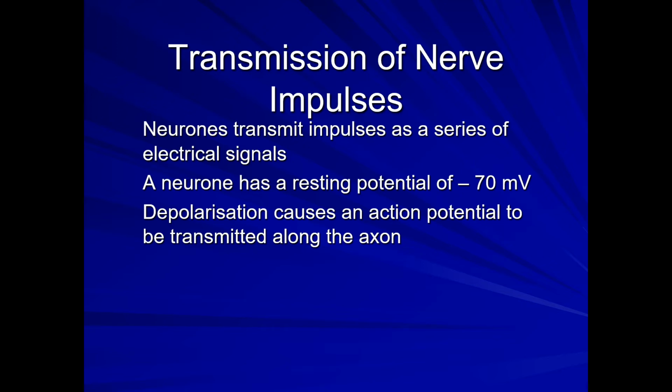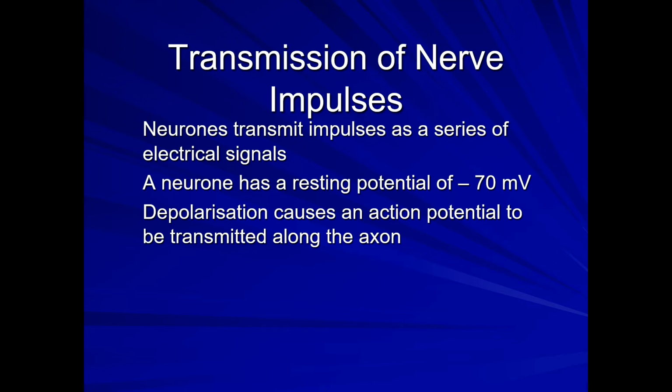A neuron is in a resting potential when these electrical impulses are at minus 70 millivolts. Any change in the electrical signal, that means above minus 70 millivolts, can ignite the transmission of the impulses.